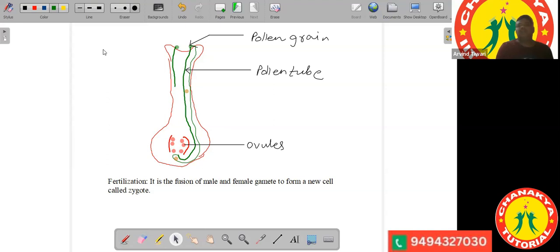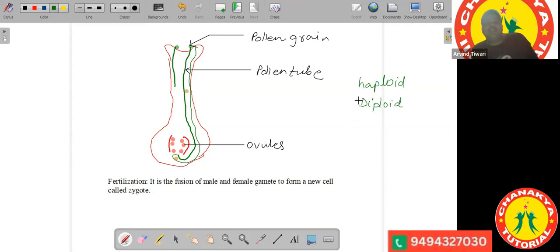Haploid, yeah, I'm writing. Just I'm writing the words haploid and diploid. See, the word haploid means half the number of chromosomes. Haploid means half and diploid means just the double.